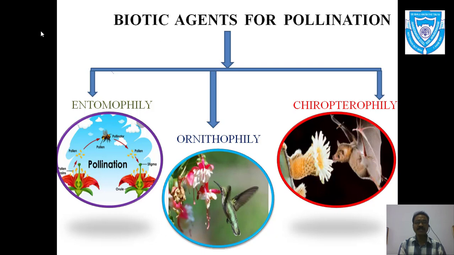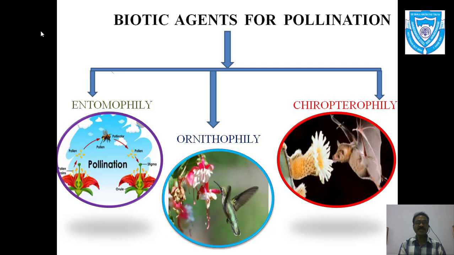As you know, we have our subject biology, and in the last lecture we discussed different agents for pollination. These are divided into two parts based on whether they are living or non-living, and in biological terms they are known as abiotic and biotic agents for pollination.